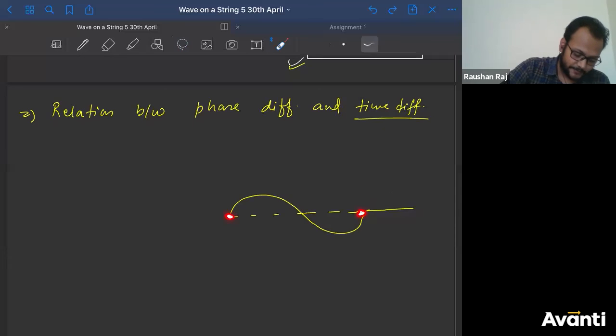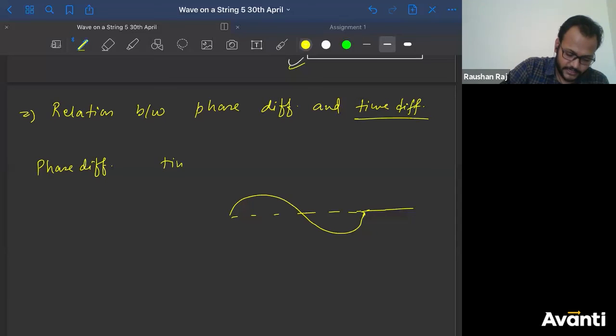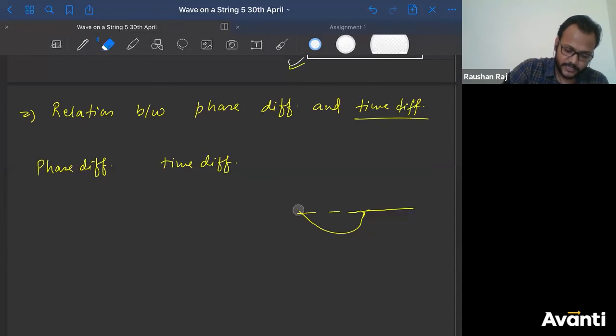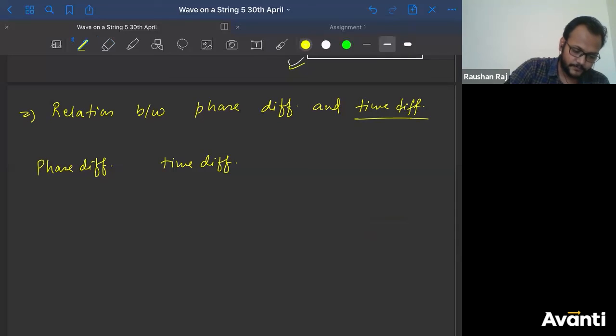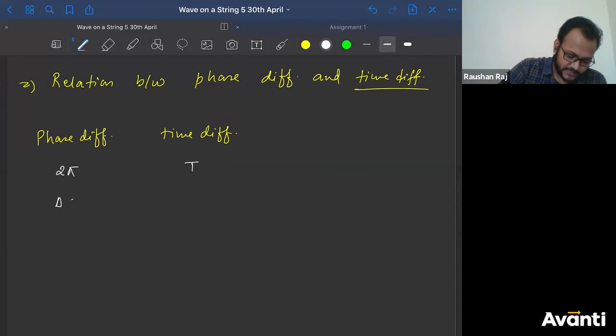So I'll say that if I write here phase difference, and if I write here time difference, so again I'll use the same thing here. क्या लिखूंगा मैं? So when phase difference is 2 pi, what is the time difference? Capital T. That means 1 time period, right? Good. What if phase difference is delta phi?